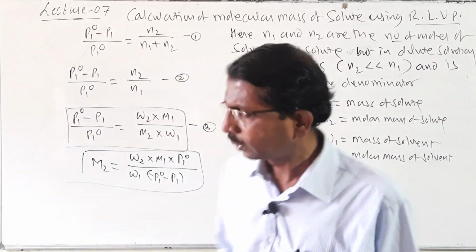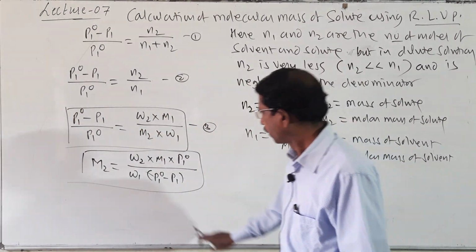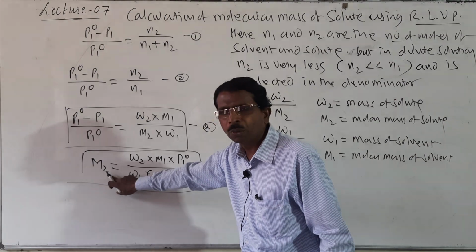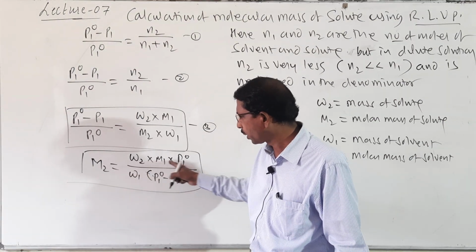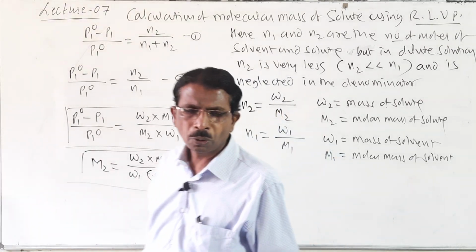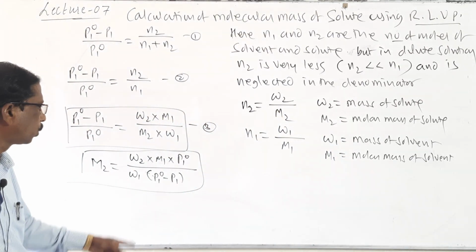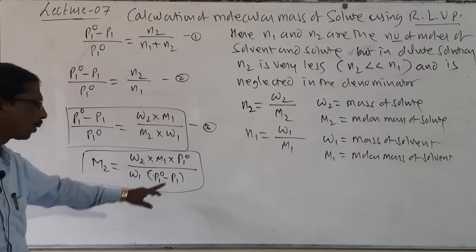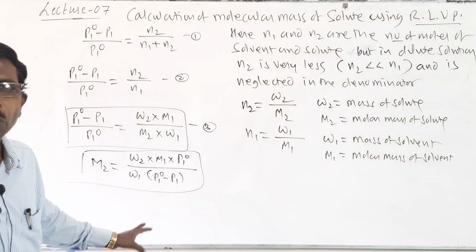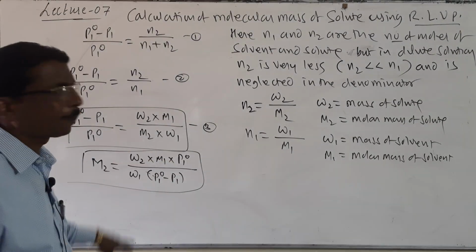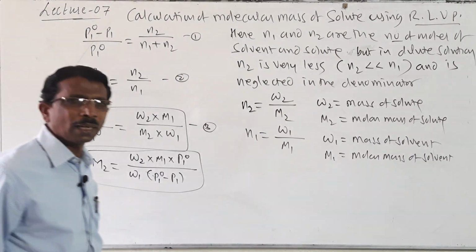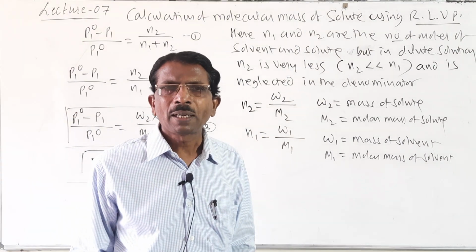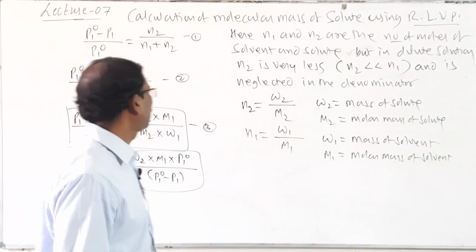Look here students. So M2 is the molecular mass, and the molecular mass of the solute can be calculated by knowing all this data: W2 into M1 into P1 naught divided by W1 into (P1 naught minus P1). So it is about relative lowering of vapor pressure. And now students, the second colligative property, elevation in boiling point. Let us see that one.